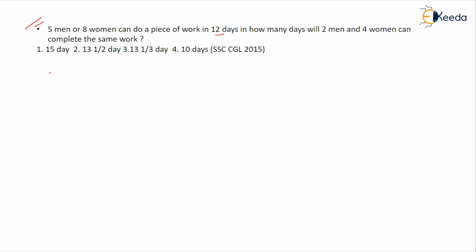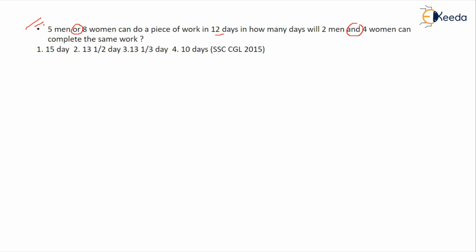So what does that mean? I told you in my previous examples that whenever you see "or", that means equal to, and whenever you see "and", that is with that person, means 2 men plus 4 women, and 5 men or 8 women.